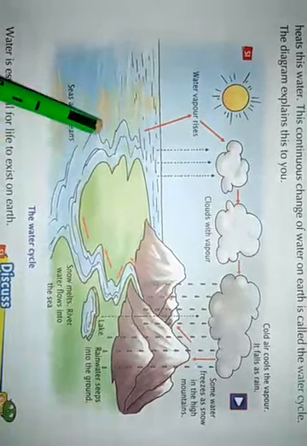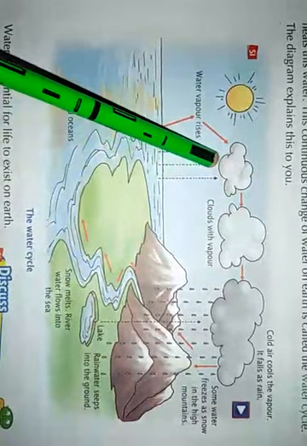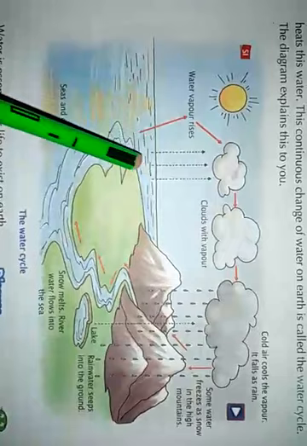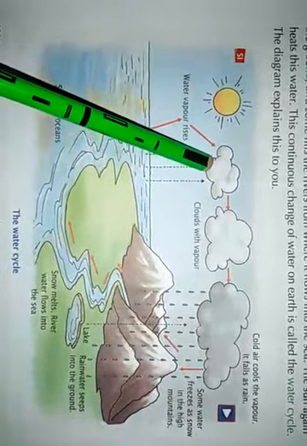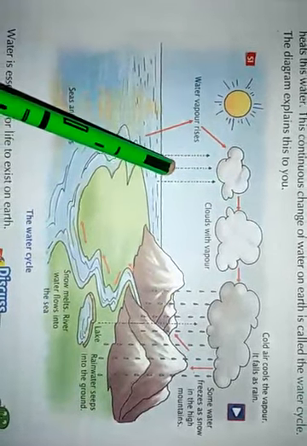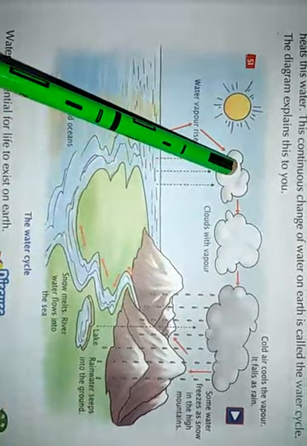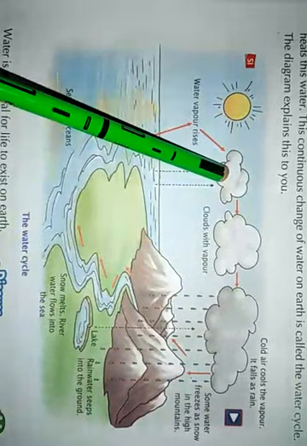After water is heated up, it goes up. And this process is called evaporation, as we have learned just before. When it goes up and up, this water vapor cools down and forms clouds.